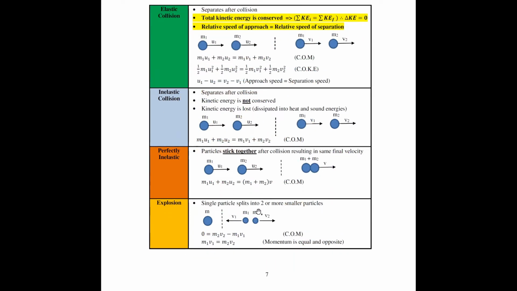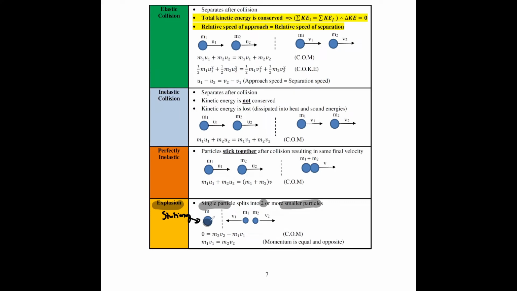The last one is a case where you're talking about explosion. A single particle splits into two or more smaller particles. This is what we know as explosion. Say for example, if this object was stationary, they didn't write it here, but it's implied since I didn't draw any arrow here to indicate velocity.